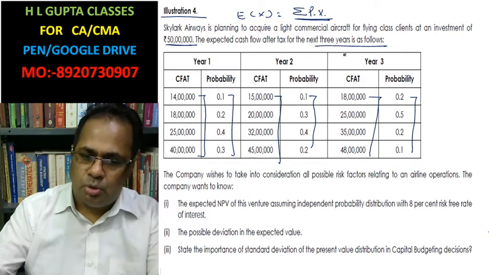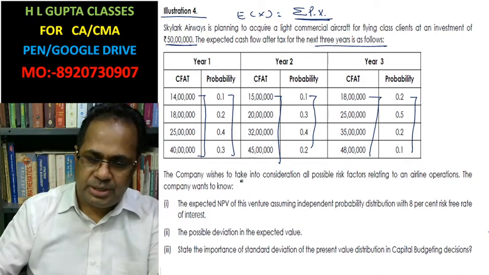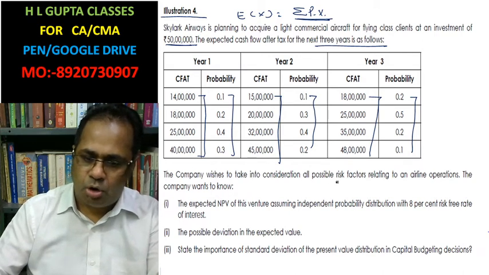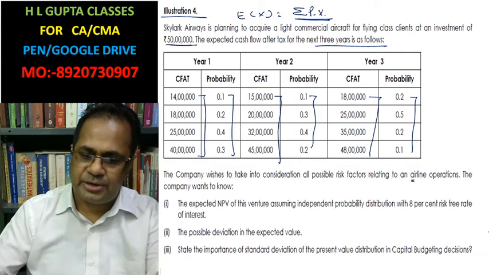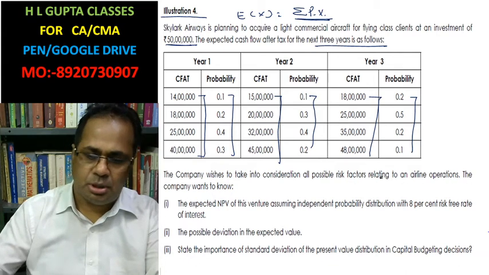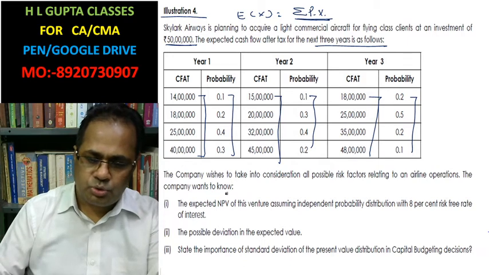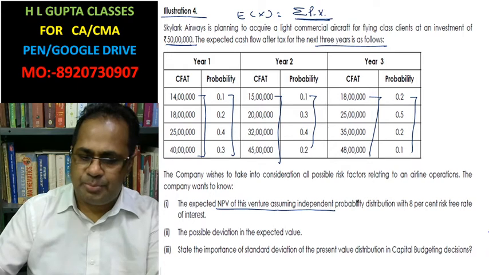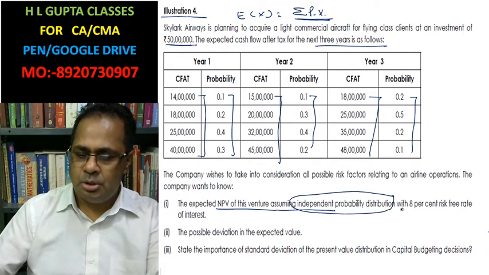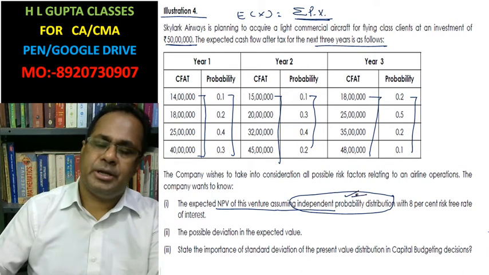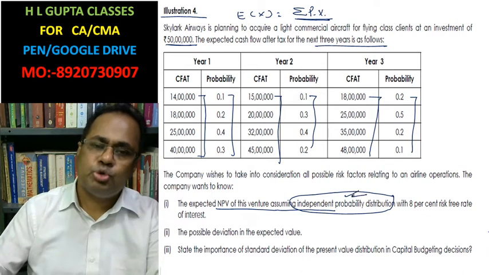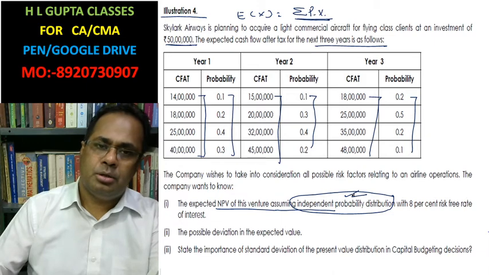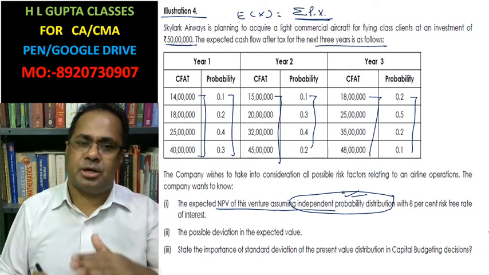Now you have to calculate, considering all possible risk factors related to the airline operation. The company wants to know the expected net present value, with an independent probability distribution. This is an independent probability distribution. I will make you understand what an independent probability distribution is. This is used to calculate the standard deviation of the project when different cash flows are coming.